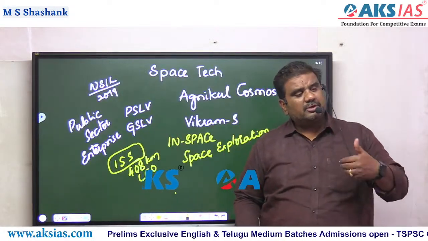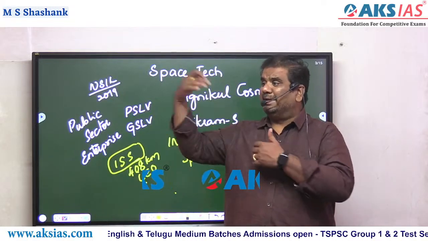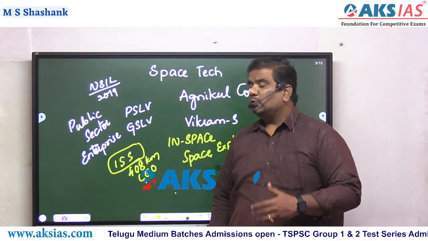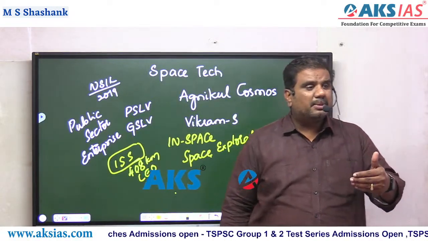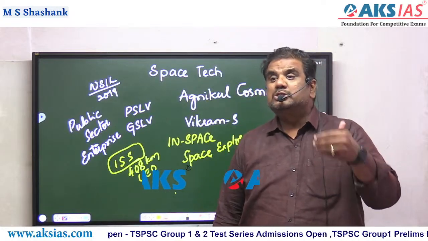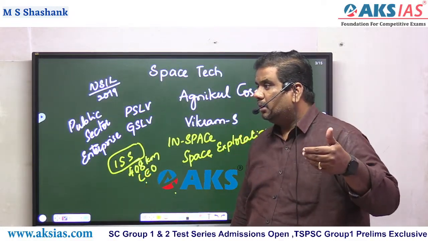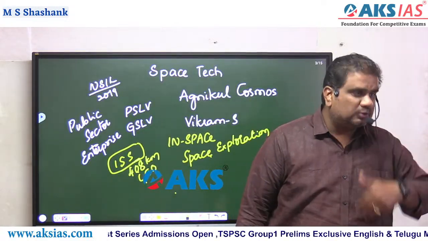It crossed our solar system and almost entered the next solar system. So, in order to study what is present beyond the solar system, which we call the exoplanets, what is present beyond our solar system,